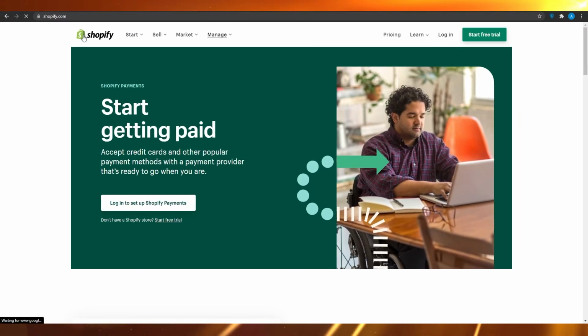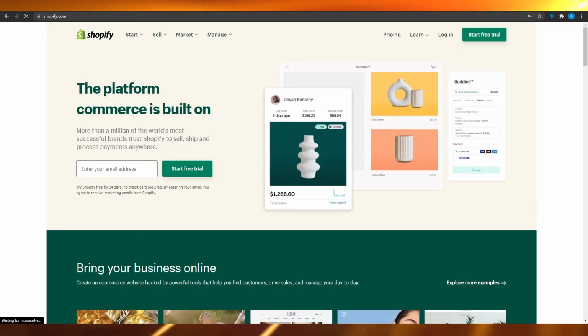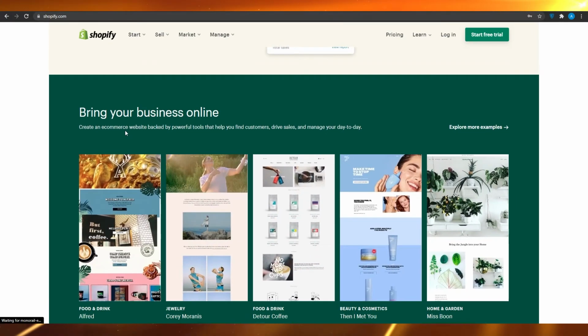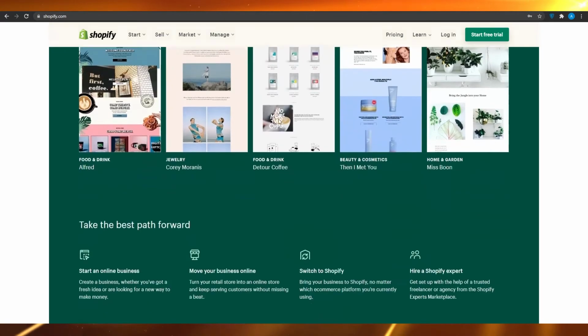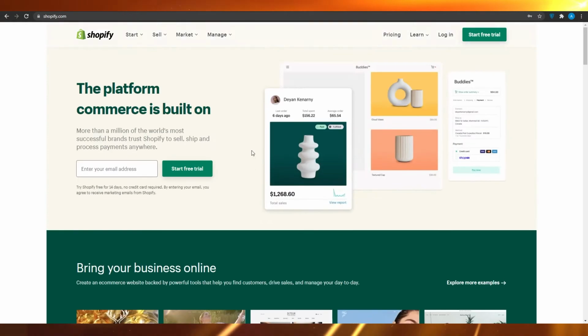Once I open up Shopify, I will basically show you their pricing plans. Now, it is not expensive. Shopify is not expensive. You will basically be paying them a small fee and they will not take any percentage off of your sales, whereas compared to other similar e-commerce store creators like Ecwid, they basically charge you per sale, if I'm not wrong. So definitely Shopify is the best option if you want to start selling. Now let's take a look at the pricing of Shopify.